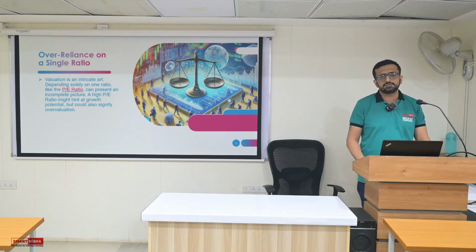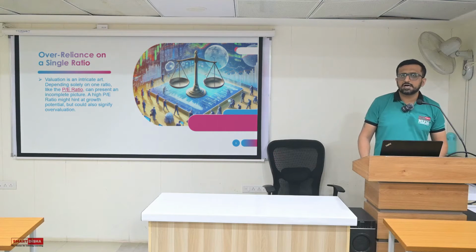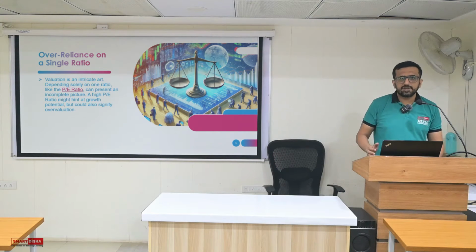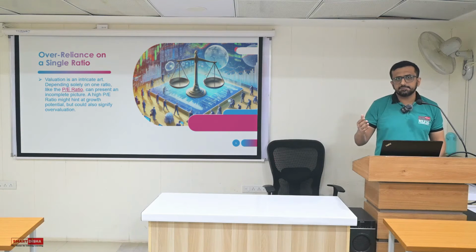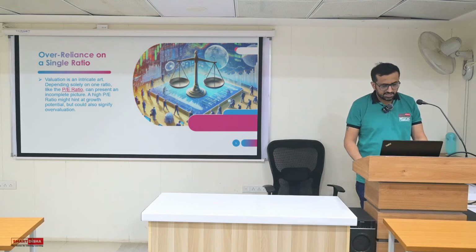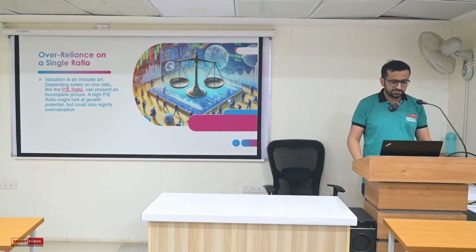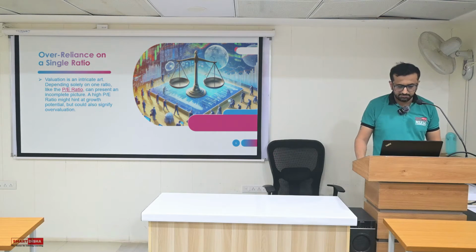There are so many valuation ratios: PE, PB ratios, ROE, ROC, right friends? But when we rely on only one valuation ratio, for example the PE ratio, the PE ratio can differ as per different benchmarks and different sectors. We should compare one company's PE with the same sector's benchmark PE. So valuation is an intricate art. Depending solely on one ratio like the PE ratio can present an incomplete picture.